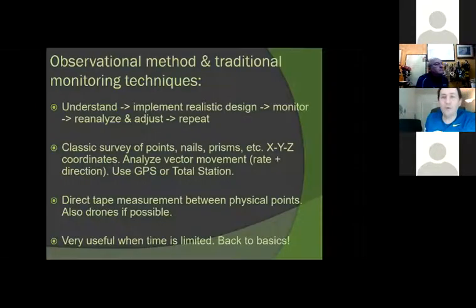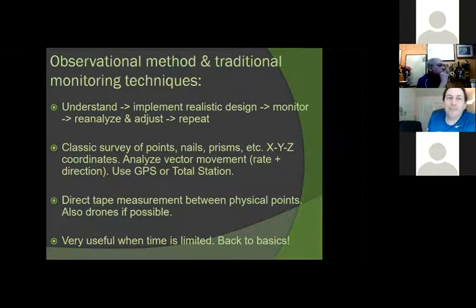All right. So going really into the topic that we're going to talk about today, observational method and traditional monitoring techniques. Let me just spend a little time on really what is the observational method, because it has a simple name, and I would say some people tend to misunderstand it. I have a very good friend that always teases me saying observational method is just going and watch and take a selfie. And that's not the observational method at all.